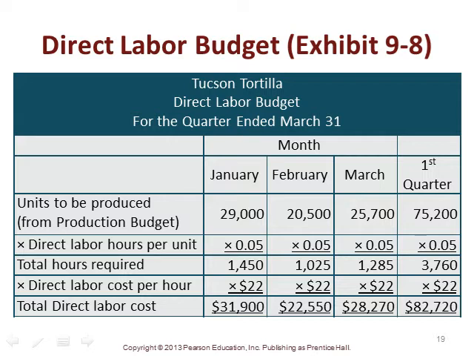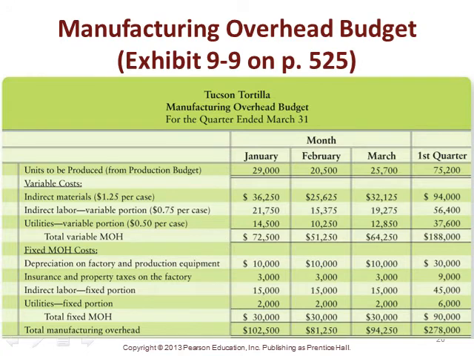And so then finally the next thing that we have to do is to talk about, how do we budget manufacturing overhead, right? Because we're going to apply manufacturing overhead as well. This exhibit is on page 525, it's Exhibit 9-9. So again, we see that we have units of production, right? This budget is again highly dependent on cost behavior. We know that we have both variable and fixed manufacturing overhead costs.